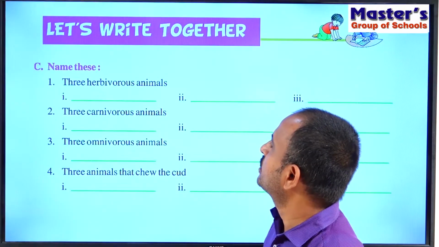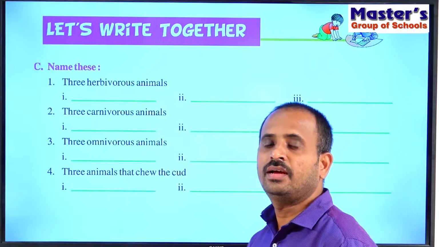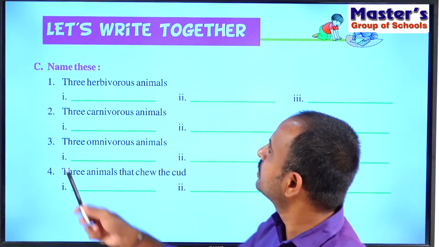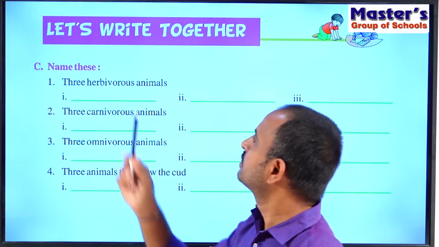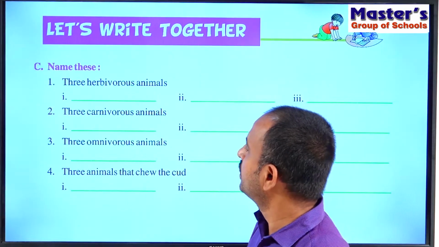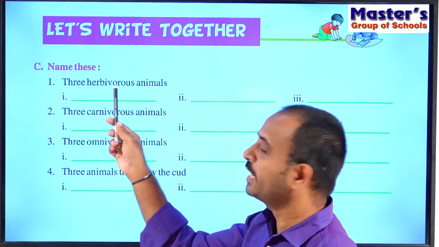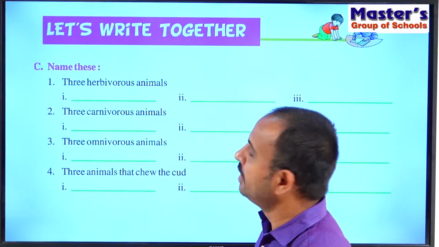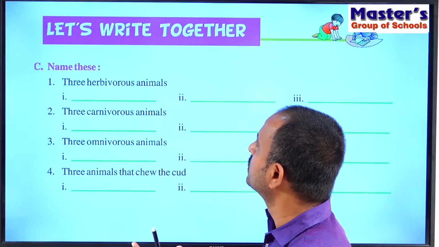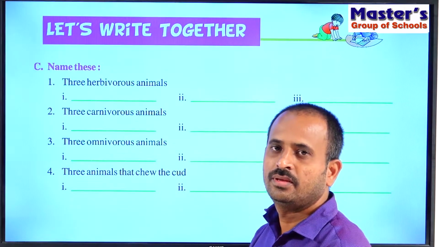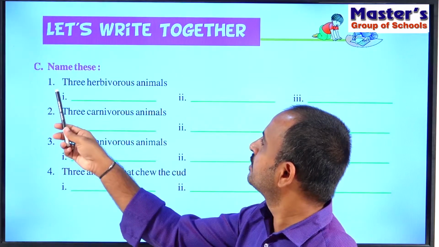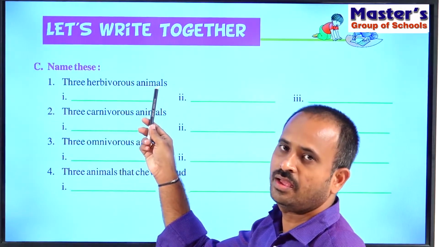So children, let us go to the next section in the activity part. That is section C. Name these. Children, they have given some types of animals and we have to write the examples for those animals. So the first one is three herbivorous animals.